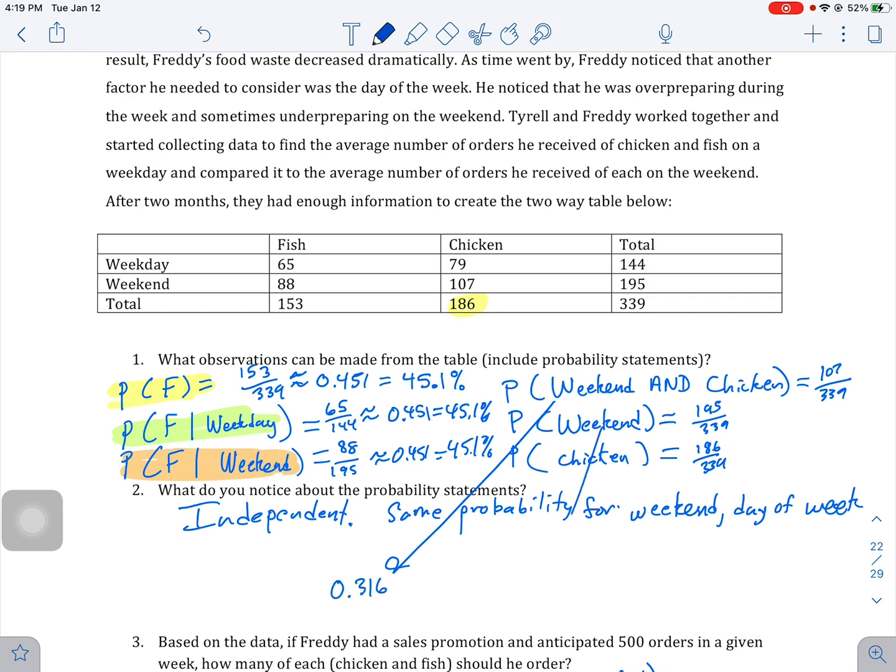And then if we take the probability of the weekend, 195 divided by 339, we get 0.575. And then we look at the chicken, which was 186 out of 339. We get approximately 0.549.